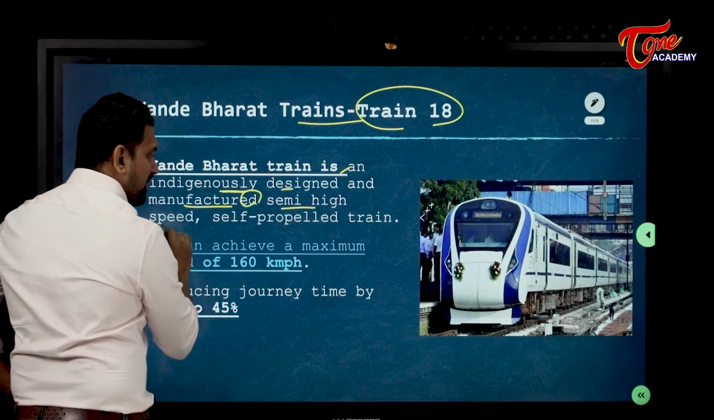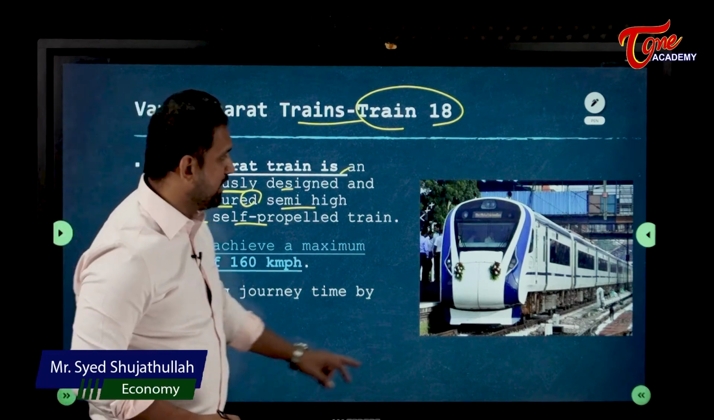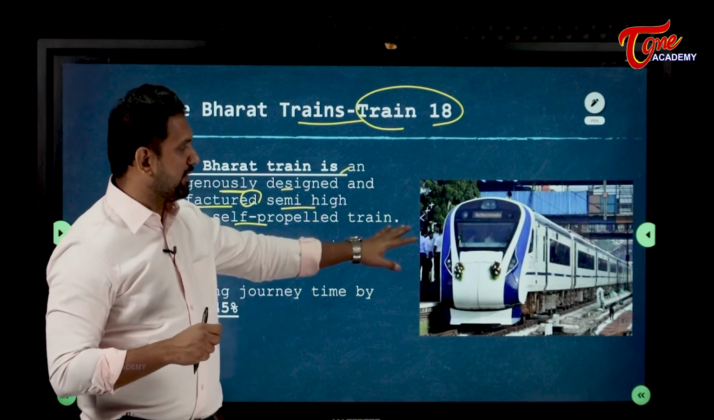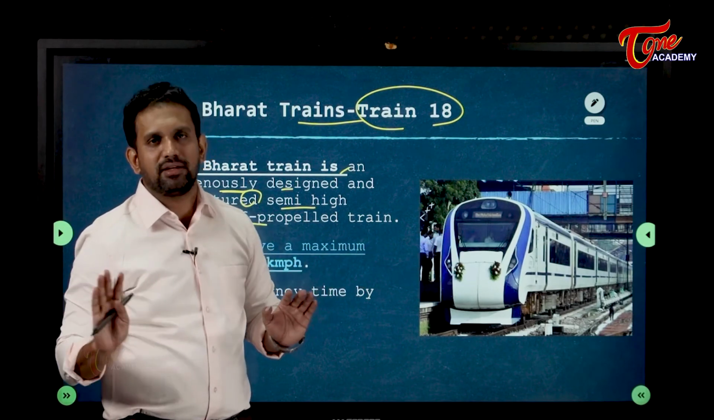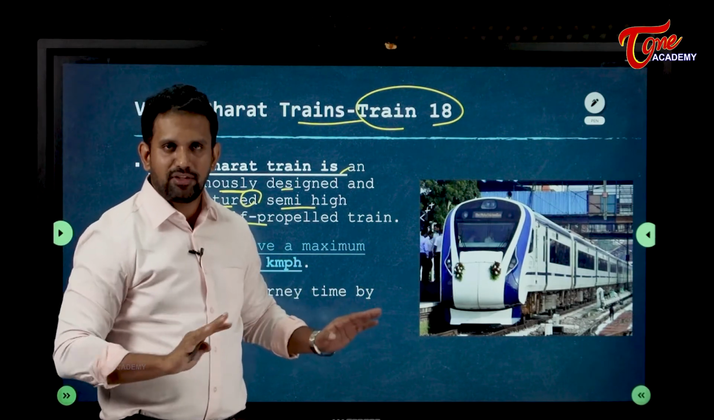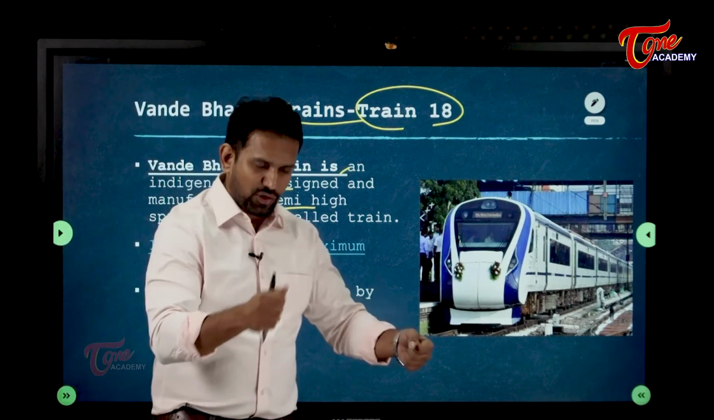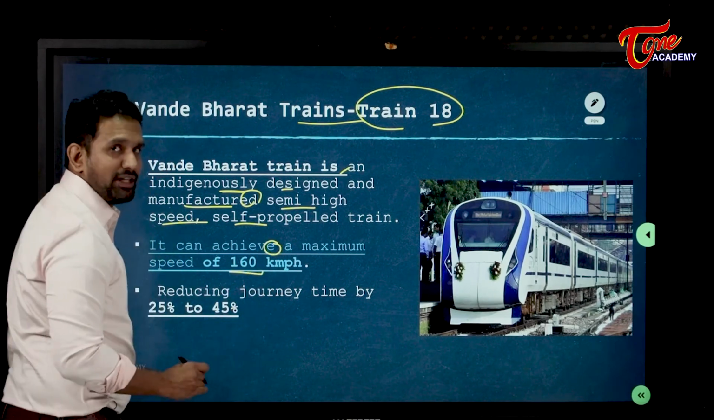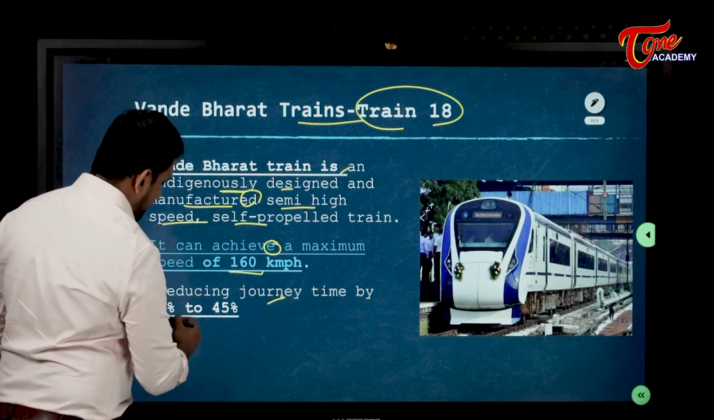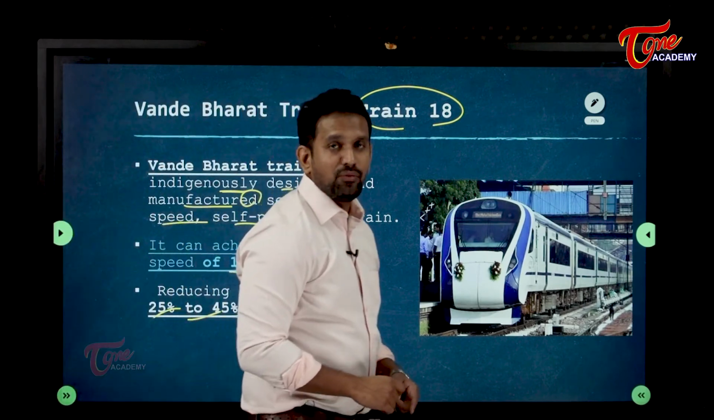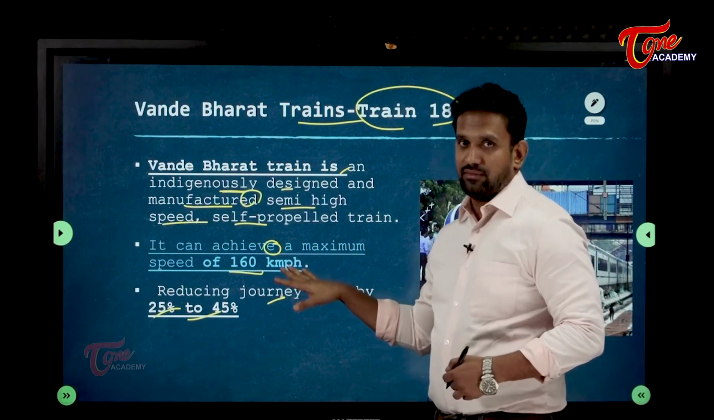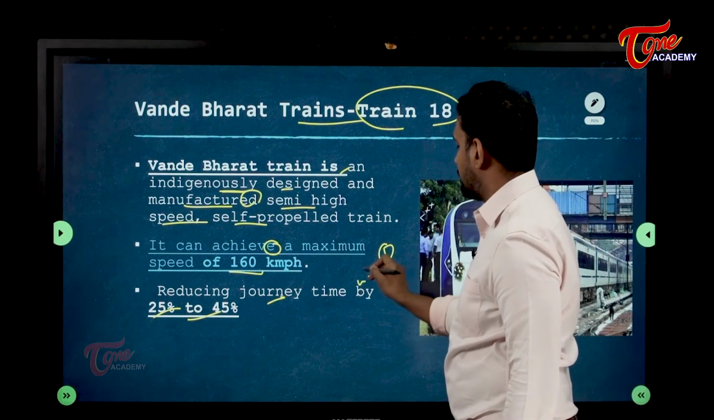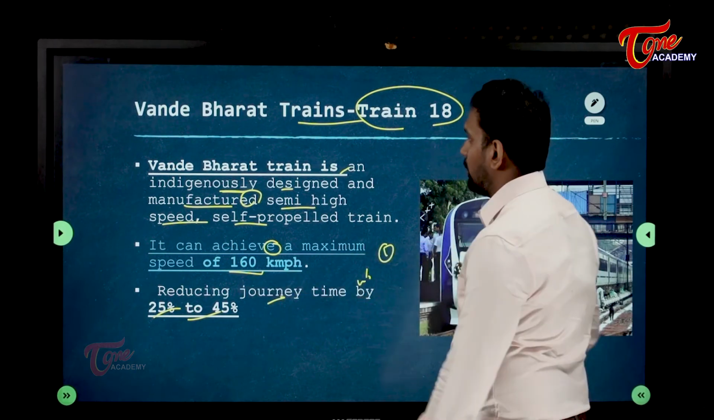It is a semi-high speed self-propelled train. You don't need a driver. It will go by itself. In the sense, a person will be there who will just be sitting and seeing that everything is going well or not. That's his job, but he will not do all of this stuff. It can achieve a maximum speed of 160 km per hour, reducing journey time by 25% to 45%. Very, very important. These trains are faster. If I want to go in 1 hour, I will reach in 45 minutes. 25% of my time will be reduced.